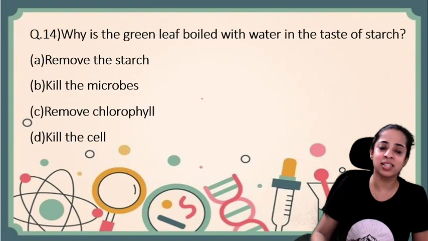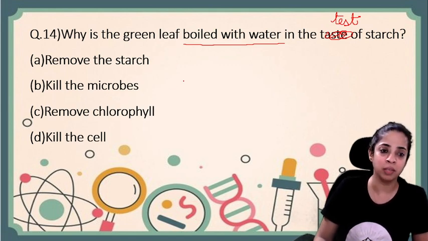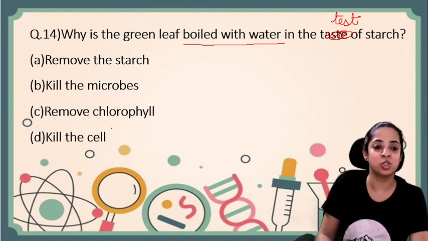Now, why is the green leaf boiled with water in the test of starch? In the test of starch, why is the green leaf boiled with water? Is it to remove the starch or to kill the microbes, to remove the chlorophyll or to kill the cell? So the answer is to kill the cell, children.